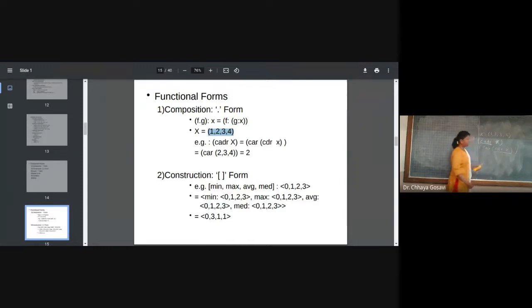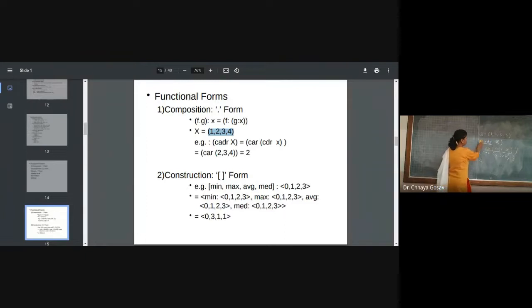What is CDR on X? It will return the list without the first element: 2, 3, 4. And then we have to apply CAR on this list. What is CAR? CAR will return the first element of the list. So the output is 2. So evaluation is inward to outward.